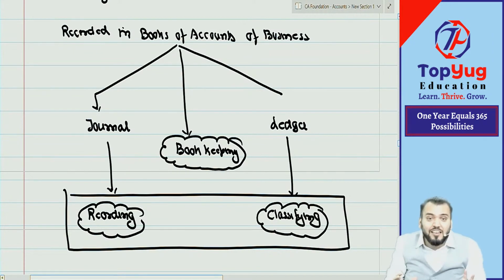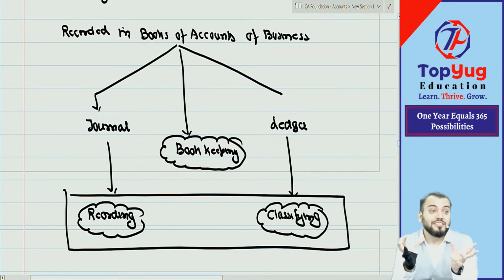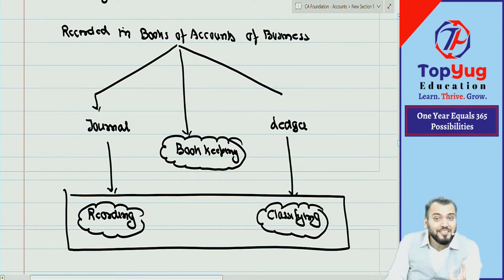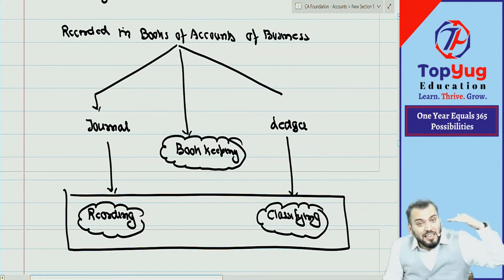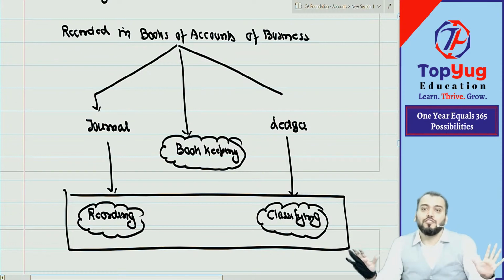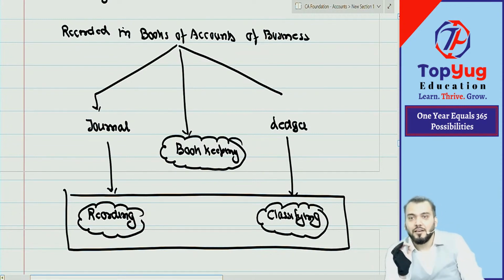It will be a detailed learning process because you are doing the CA professional course. A chartered accountant should have expert knowledge of accounting. So tomorrow we will start from recording.